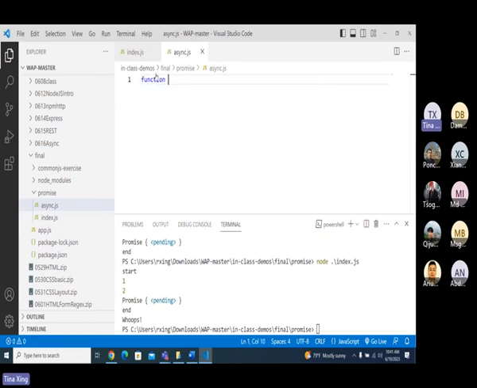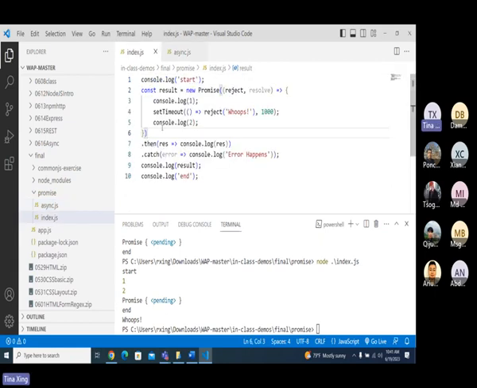Suppose we have a function. Let me do that this way.